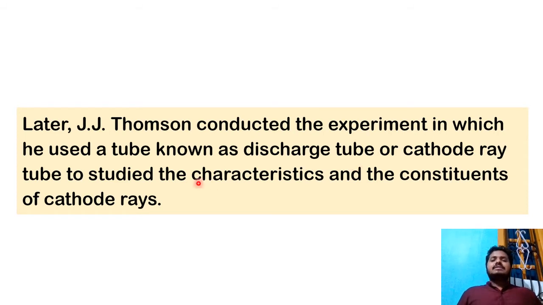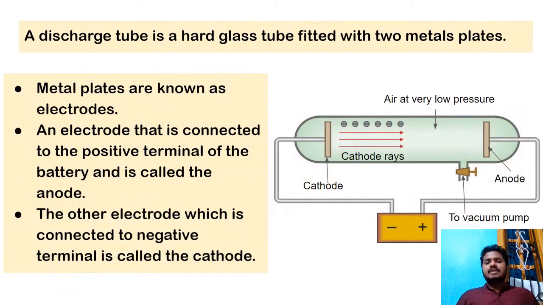So he has studied some characteristics of the constituent cathode rays. He again generated cathode rays, but he studied clearly what they might be, why they occur, and what their properties are. So let us learn about that now. See here, what you see here is what we call a discharge tube. You can see it consists of glass, and the reason for using glass is so that he can observe clearly what is going on inside, right? And you can see two electrodes are there.